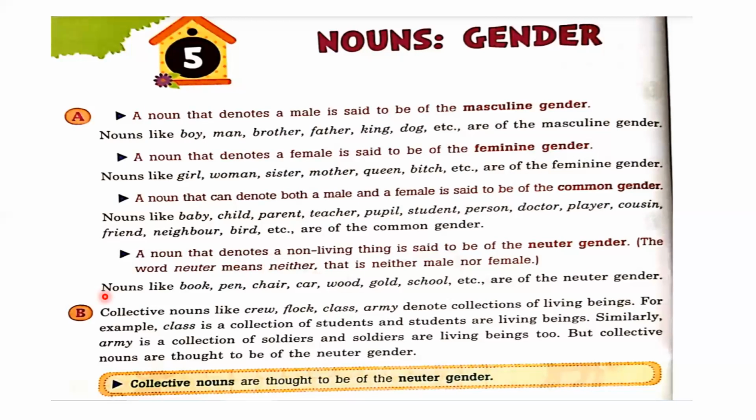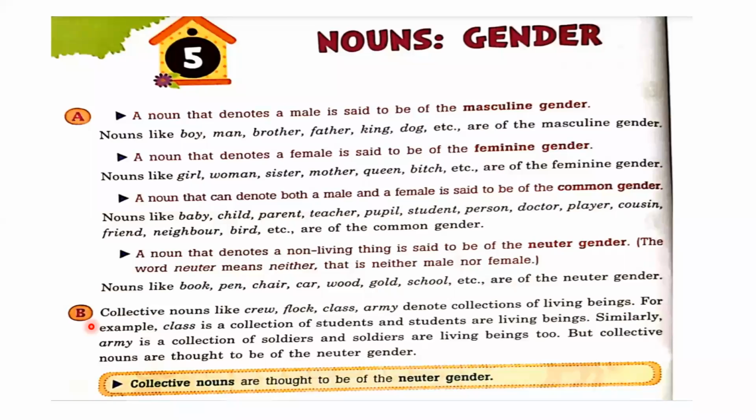And now B point, collective nouns like crew, flock, class, army denote collections of living beings. For example, class is a collection of students and students are living beings. Similarly, army is a collection of soldiers and soldiers are living beings too. But collective nouns are thought to be of a neuter gender.